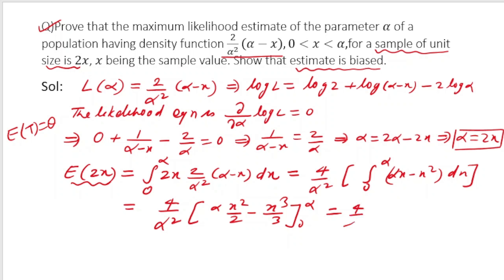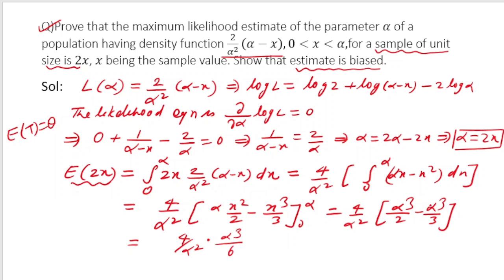So I got 4 by alpha square. I put the upper limit, so alpha square into alpha will give me alpha cube by 2, and here I will get alpha cube by 3, and if I put 0 in place of x, both the terms will become 0. So I am getting this equal to 4 by alpha square into alpha cube by 6. I hope you got it.